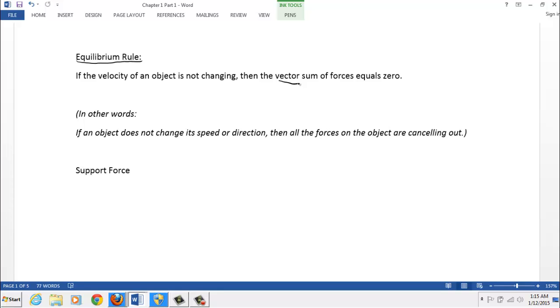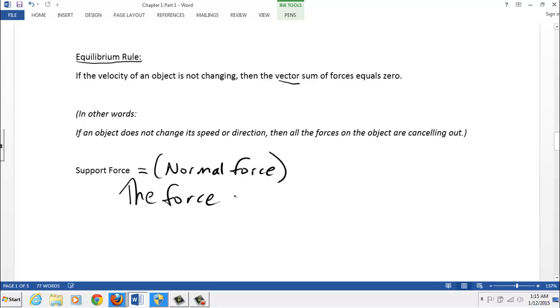In the next video, I'll give you an example where we can use it to understand the system a little bit better. Here are some supporting ideas we're going to use when we talk about the equilibrium rule. The first one is support force. This is sometimes called a normal force, for those who have seen some physics before. The normal force is the force that opposes gravity, or the force that is opposite gravity.